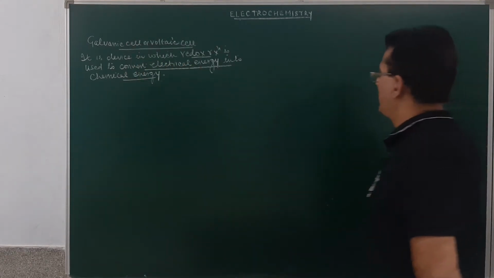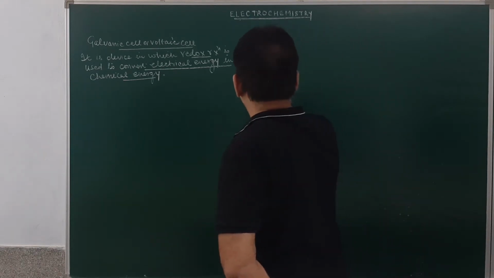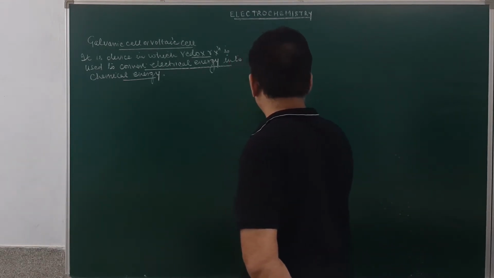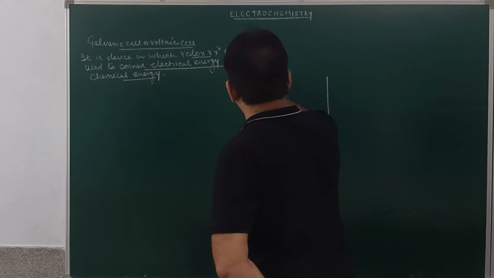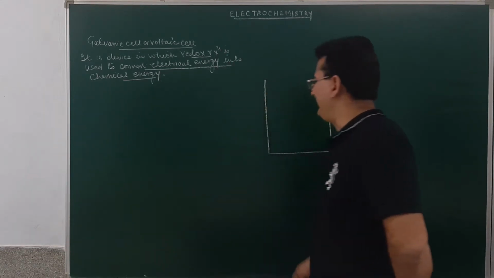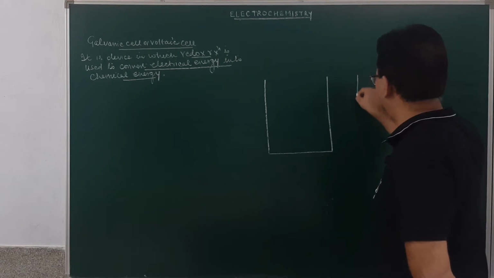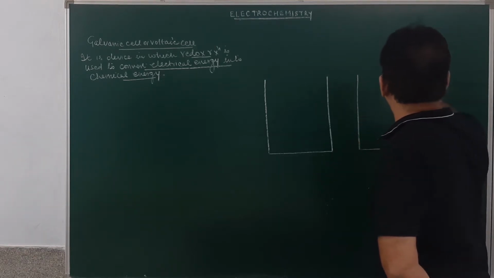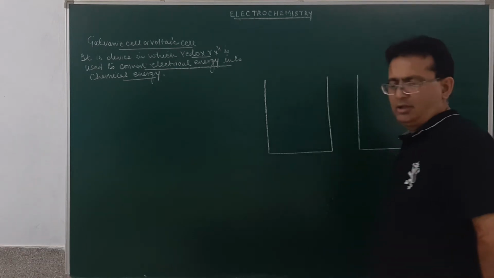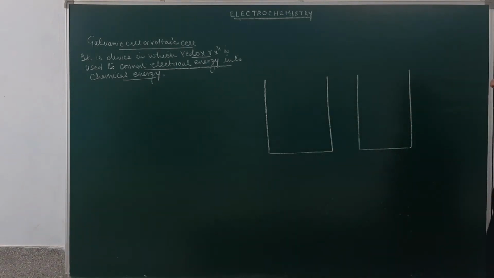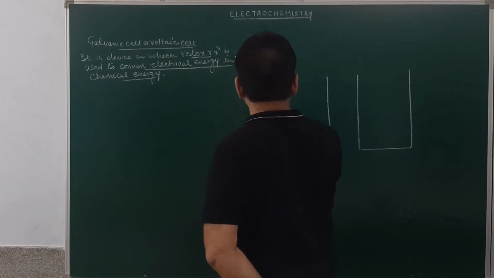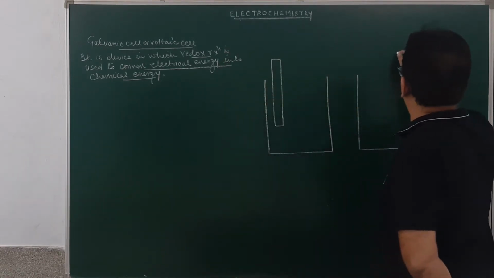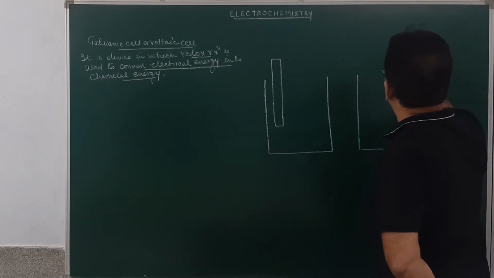Now, if you look at the construction of the galvanic cell, there are two half cells. One half cell is this and another half cell is this. In each half cell, there is one electrode. Half cell will be containing an electrode, and in another half cell, there will be another electrode.